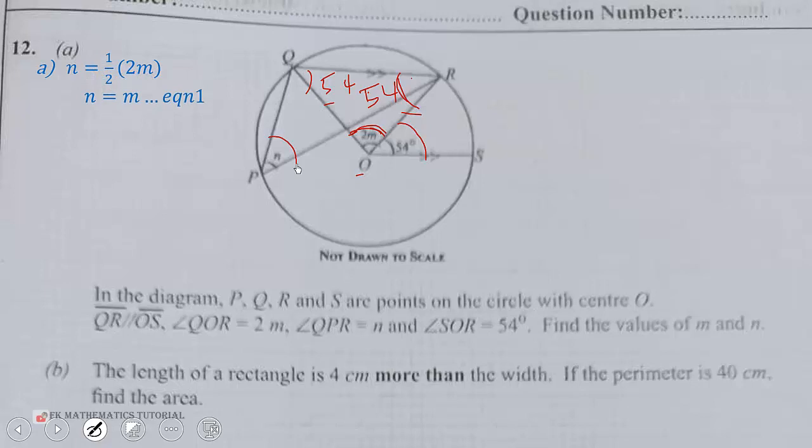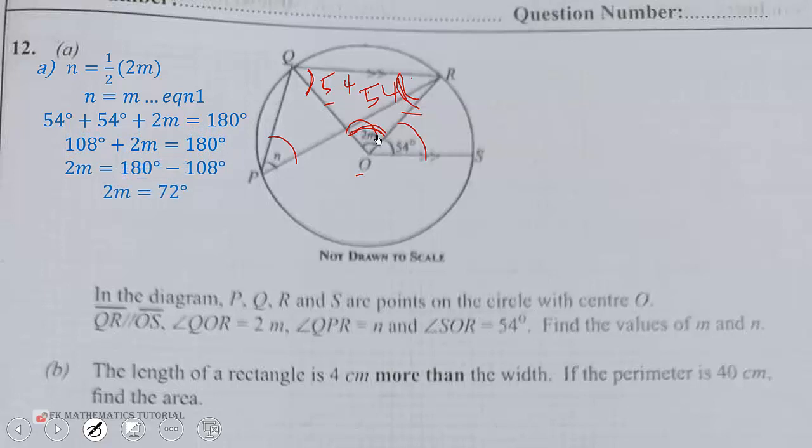Then 54 plus 54 plus 2M is equal to 180 degrees. So 2M will be equal to 180 minus 108 degrees, and that gives us 2M to be 72 degrees. If you divide both sides by 2, we get M to be 36 degrees. For that matter, N equal to M means that N is also equal to 36 degrees.